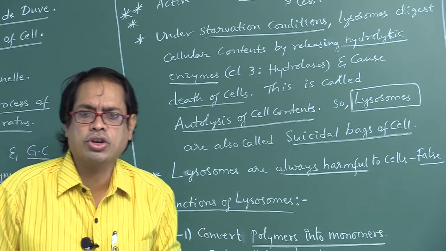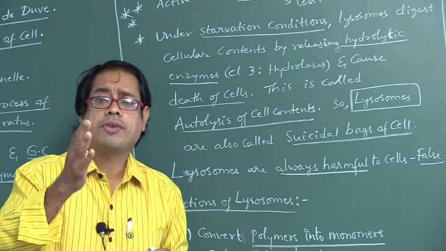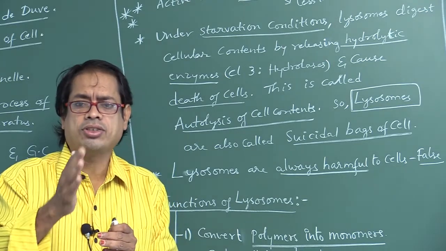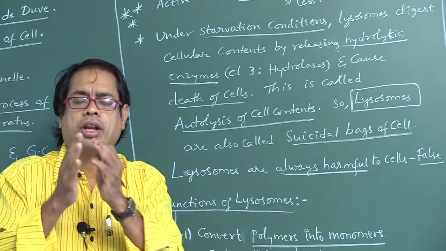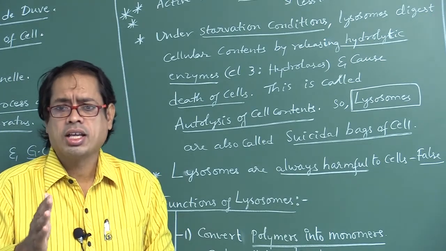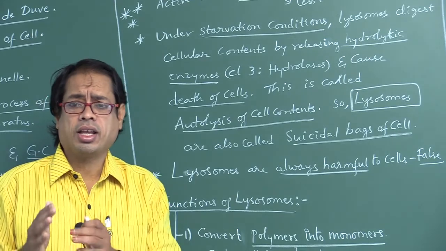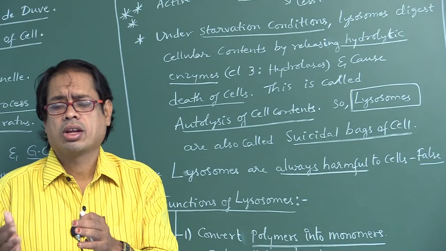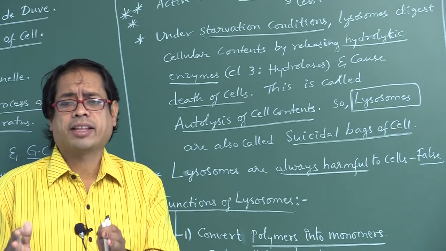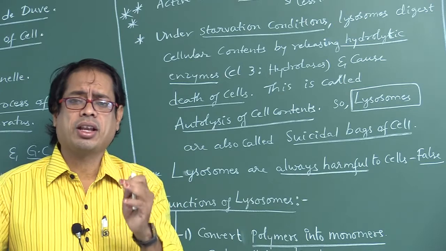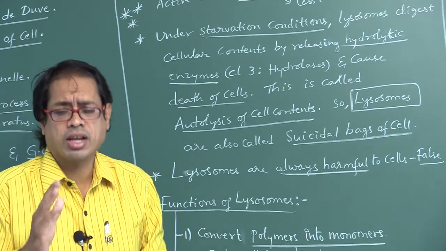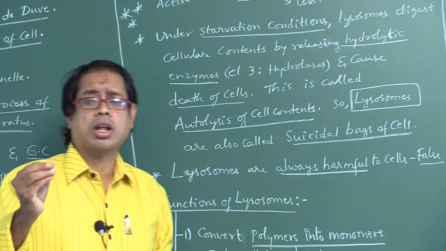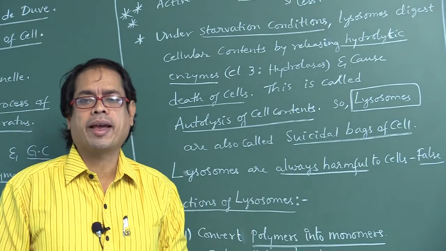Are you understanding, my dear students? Under starvation conditions, lysosomes secrete hydrolytic enzymes. Those hydrolytic enzymes will digest the cell contents. If cell contents are not there, finally death of the cell occurs. That death of the cell is called autolysis of cell contents. That's why lysosomes are also called suicidal bags of cells.